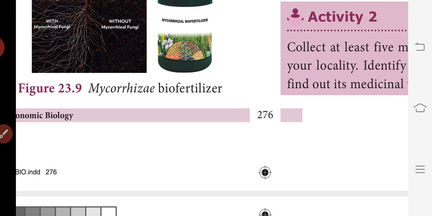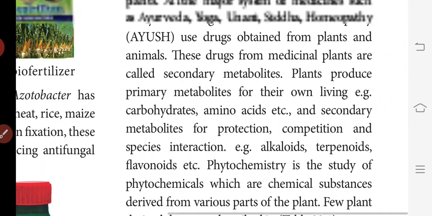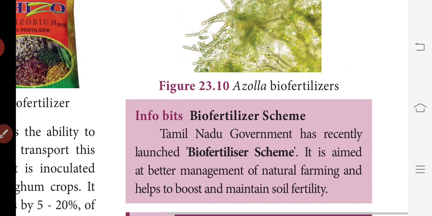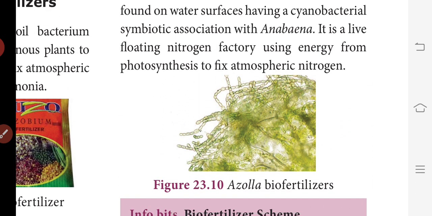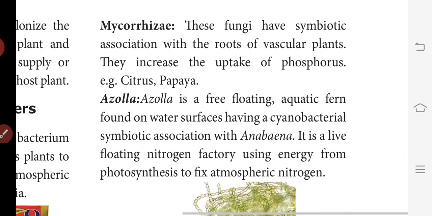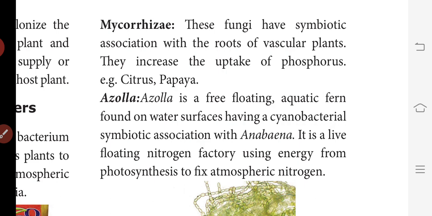So next we will see mycorrhiza. What is mycorrhiza? Mycorrhizae are fungi. They have a symbiotic association with the roots of vascular plants. They increase the uptake of phosphorus. Example, citrus, papaya. Azolla is a free floating aquatic fern found on water surfaces, having a cyanobacterial symbiotic association with